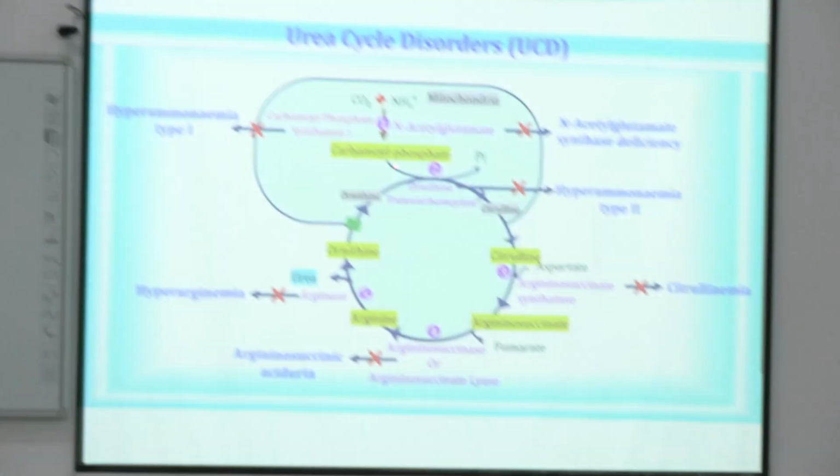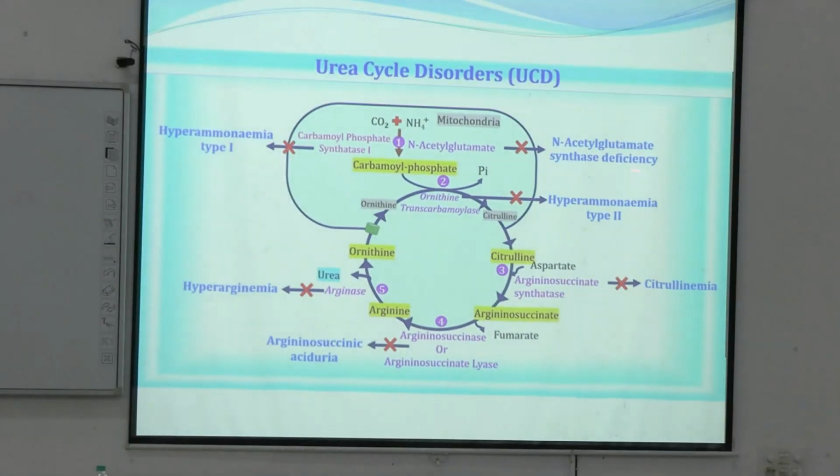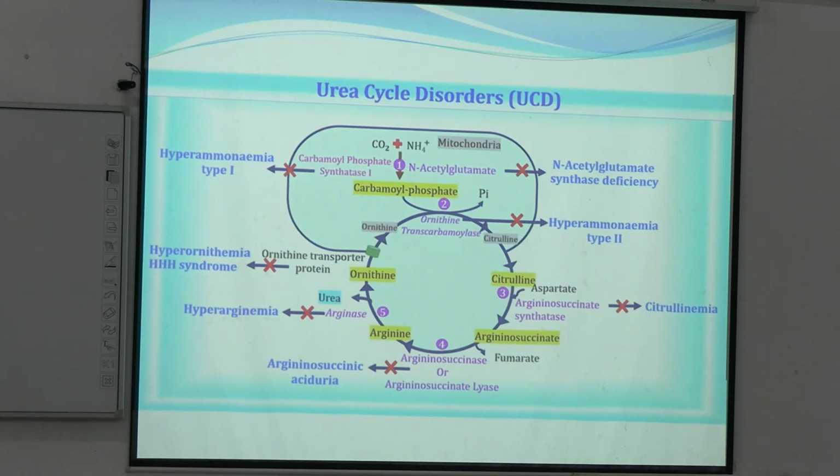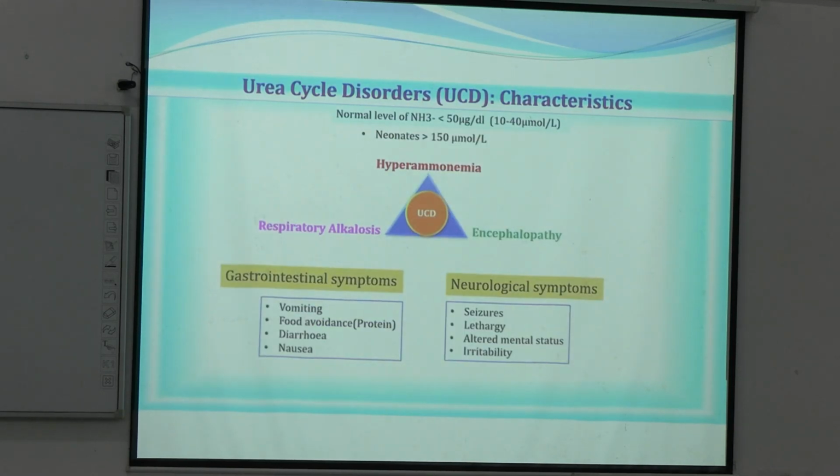Now, for N-acetyl glutamate synthase, the deficiency is named as the enzyme deficiency itself. And last, the defect of ornithine transporter protein will lead to increased concentration of ornithine in blood. Right? And HHH syndrome is for H for hyperornithemia, H for hyperammonemia, and another H for homocitrullinemia. Okay. So, we will discuss that later.